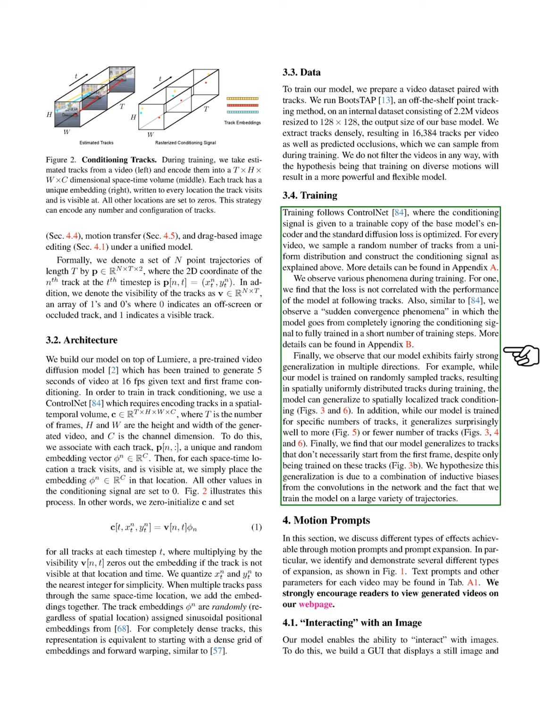Our model demonstrates strong generalization capabilities. Although trained on randomly sampled tracks, it can adapt to spatially localized track conditioning. It also generalizes well to varying numbers of tracks, whether more or fewer than those seen during training. Additionally, it can handle tracks that do not start from the first frame, likely due to the network's inductive biases and the variety of trajectories used in training.